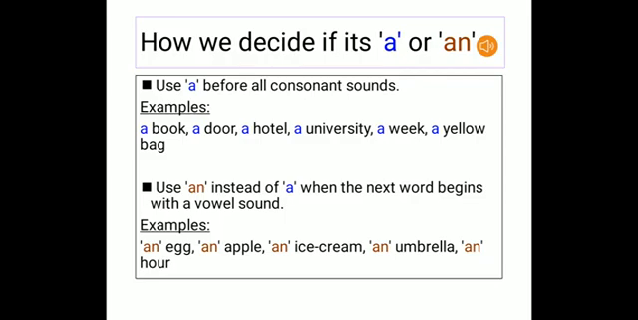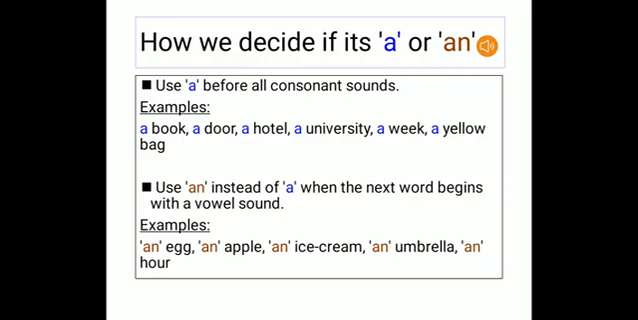Then we have an apple. Then we have an ice cream. A, I, all these are vowels. Then we have an umbrella. See, it is not "a umbrella," it is an umbrella, very clear with the sound of U. So you use an before that.